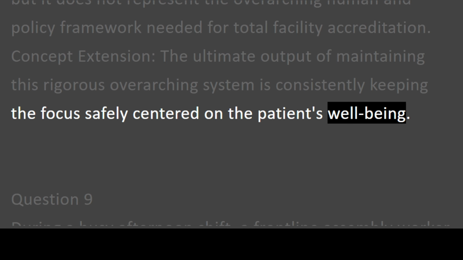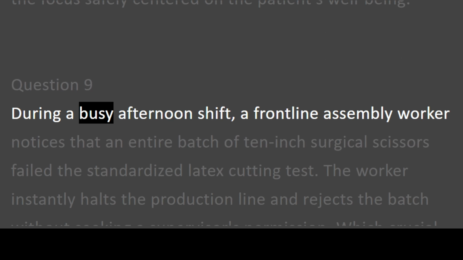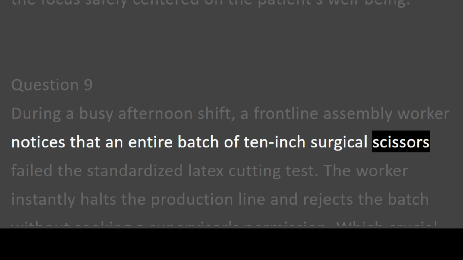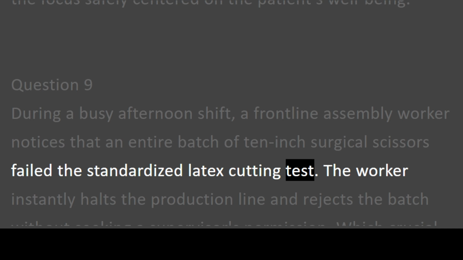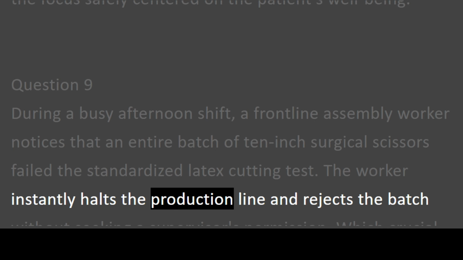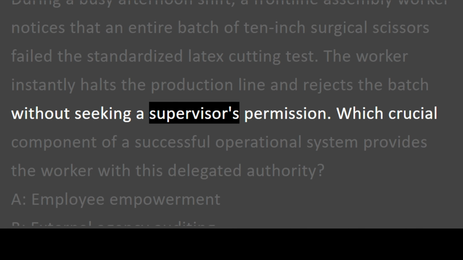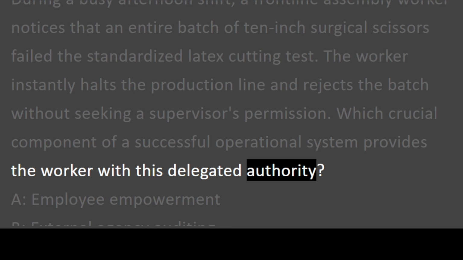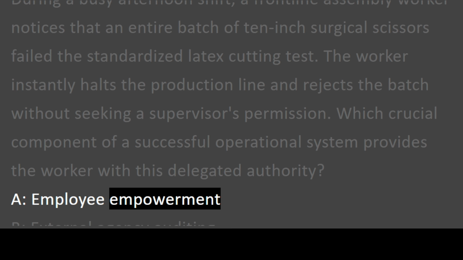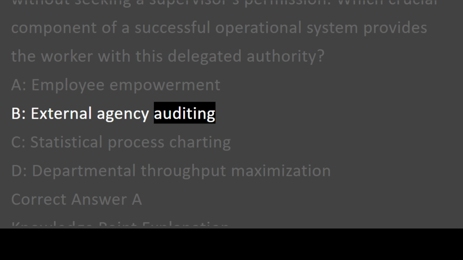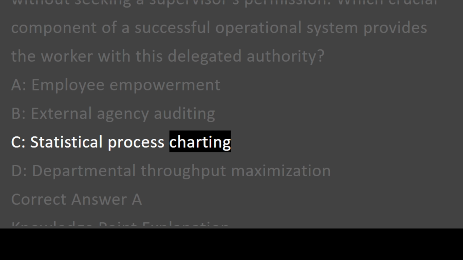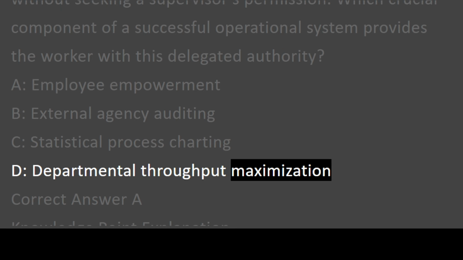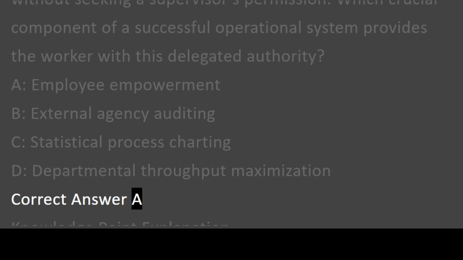patient's well-being. Question 9. During a busy afternoon shift, a frontline assembly worker notices that an entire batch of 10-inch surgical scissors failed the standardized latex cutting test. The worker instantly halts the production line and rejects the batch without seeking a supervisor's permission. Which crucial component of a successful operational system provides the worker with this delegated authority? A. Employee empowerment. B. External agency auditing. C. Statistical process charting. D. Departmental throughput maximization. Correct answer A.